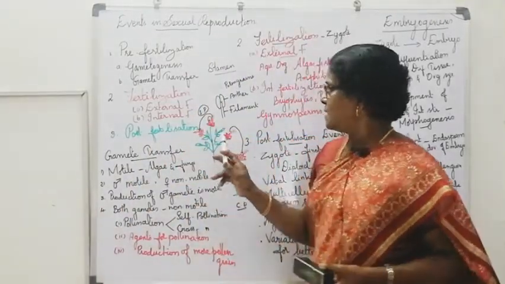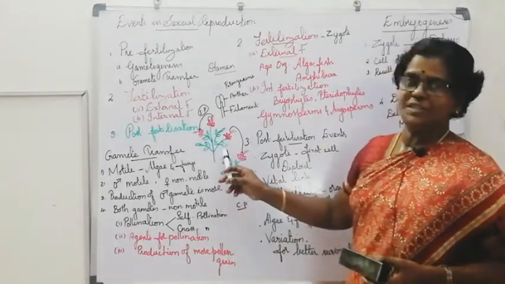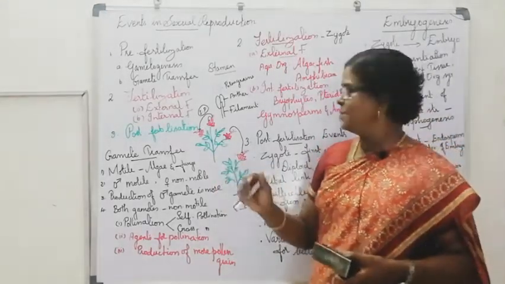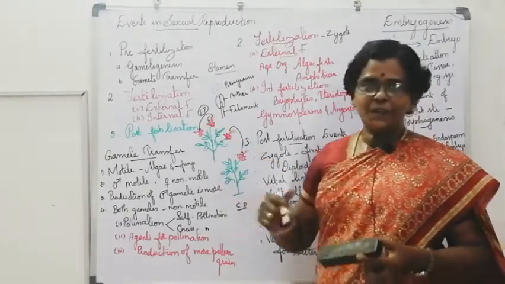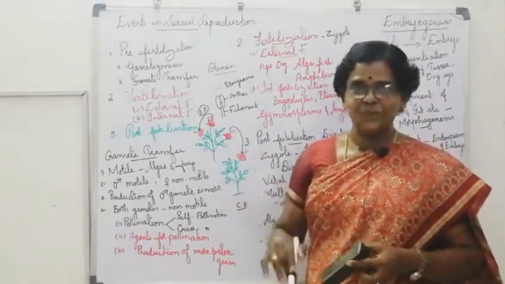Here I have drawn a very small picture of cross pollination and self pollination. These two are different plants of the same species.